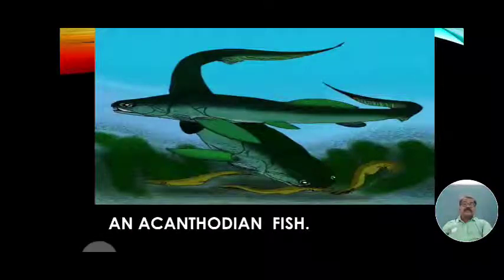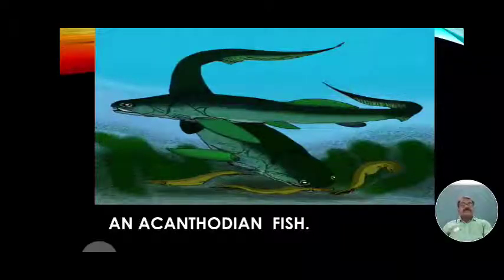See, this is an acanthodian fish. Among these figures, 2 fishes can be observed. The tail is unequal, heterocercal in condition. Eyes are on the anterior of the head region, and spines are present. That's why it is called an acanthodian.